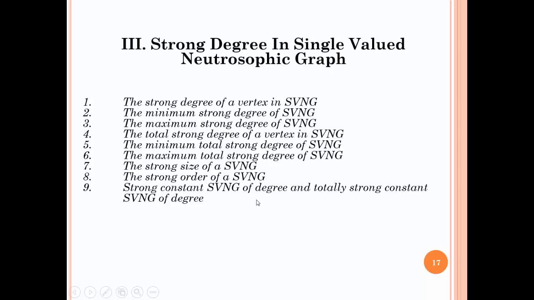In the third section, we will present different types of strong degree in single valued neutrosophic graphs, ranging from the strong degree of a vertex, the minimum strong degree, the maximum strong degree, the total strong degree of a vertex, the minimum total strong degree, the maximum total strong degree, the strong size, the strong order, and the strong constant single valued and totally strong constant single valued degree. These degrees are extended from crisp theory, fuzzy graph theory, and intuitionistic fuzzy graphs to work on single valued neutrosophic graphs.